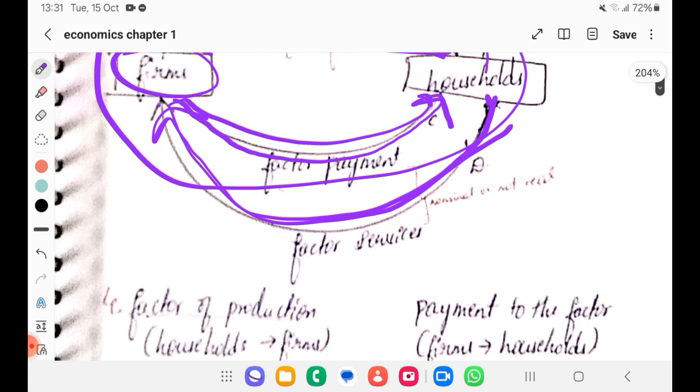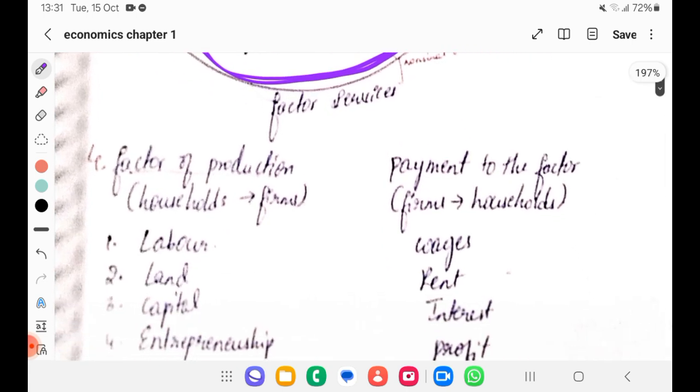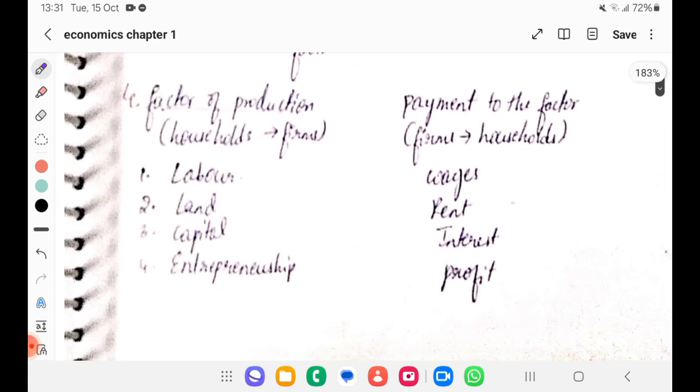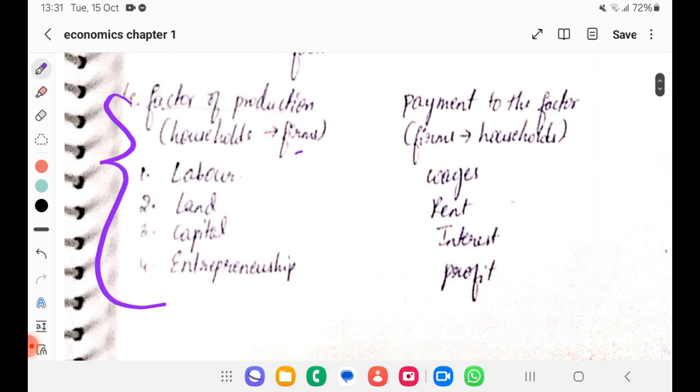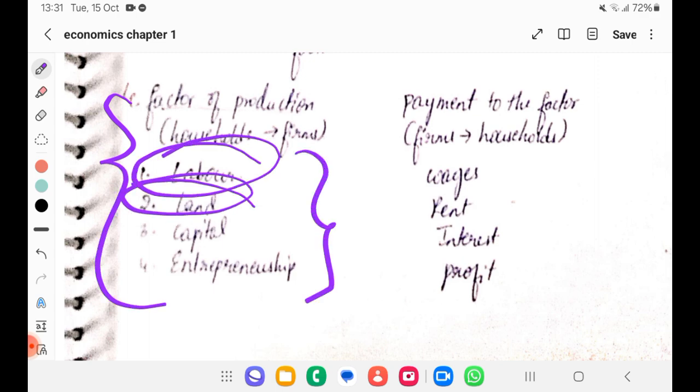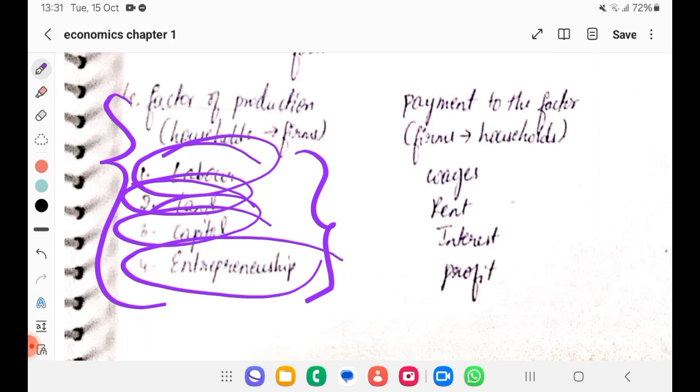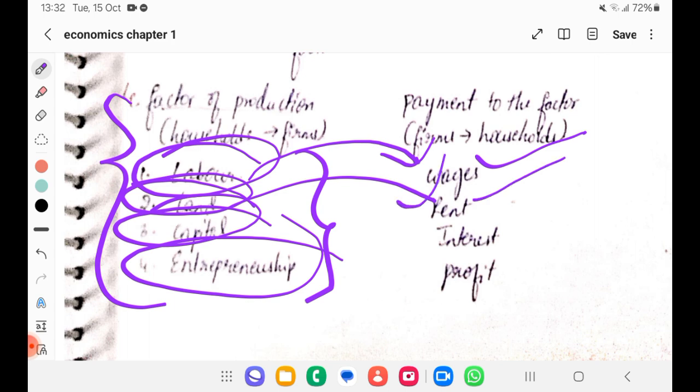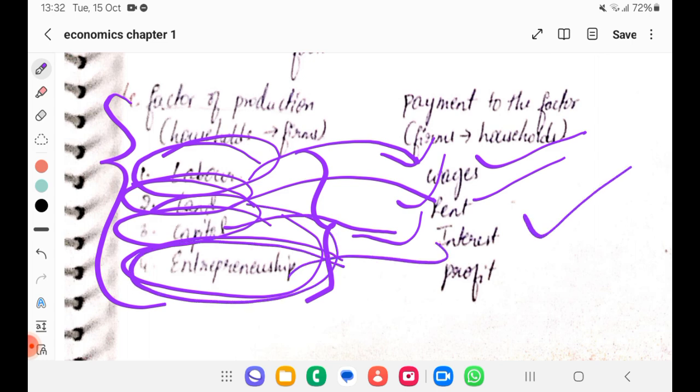Okay. So if you see factors of production, there are four factors: labor, land, capital and entrepreneurship. The payment comes like this. For labor, what will you give? Wages. For land, rent should be given. If you invest capital, you will get interest. And for entrepreneurship, you will get profit. These are the factors of production.